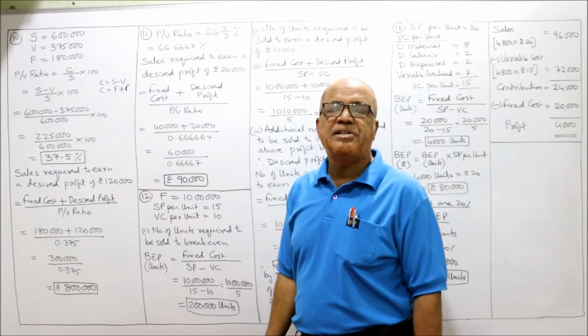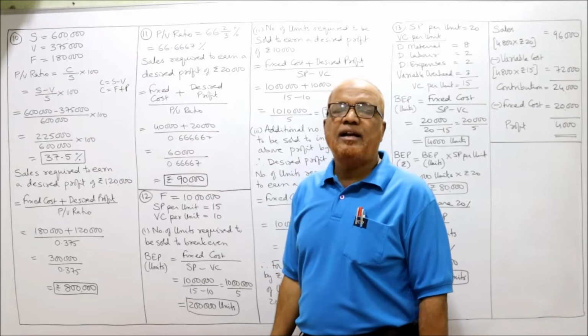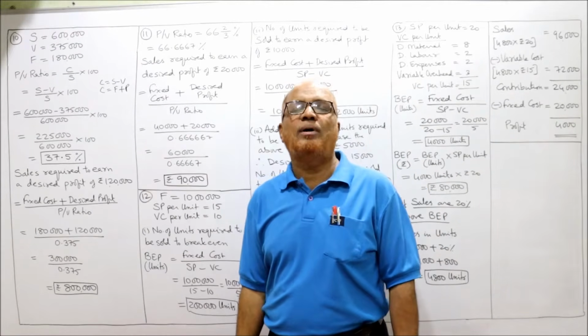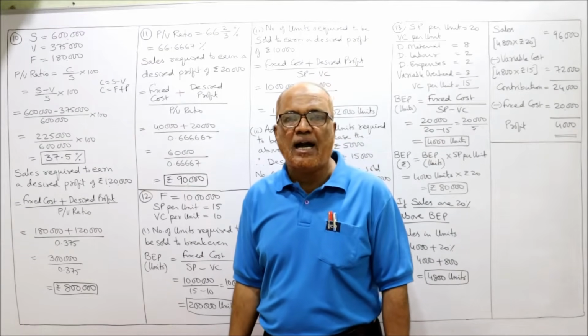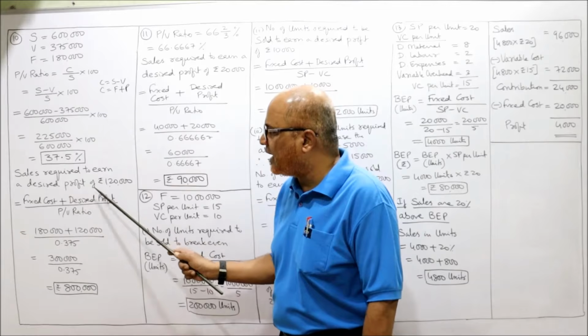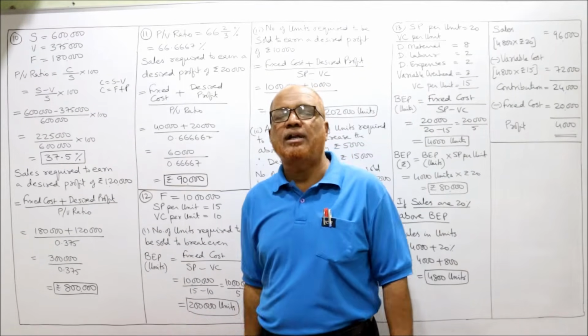37.5%. 37.5% is the PV ratio. Ultimately, it is asking you to calculate how much are the sales required to earn a desired profit of rupees 1,20,000. Sales required to earn a desired profit of 1,20,000.